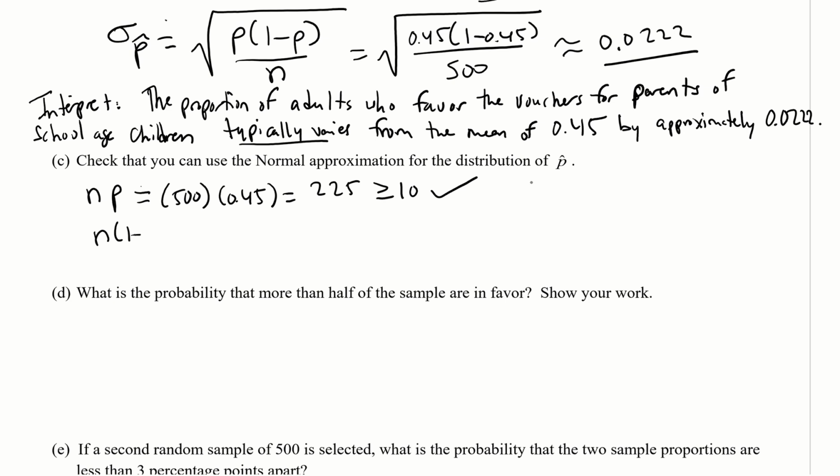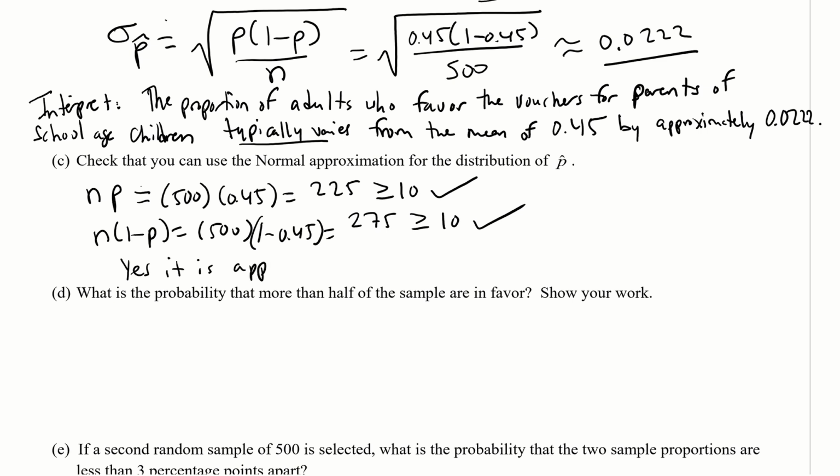And then we do n times 1 minus p, so we got 500 times 1 minus 0.45, which is 275, which is greater than or equal to 10. So that's true. All right, so therefore, yes, it is approximately normal.